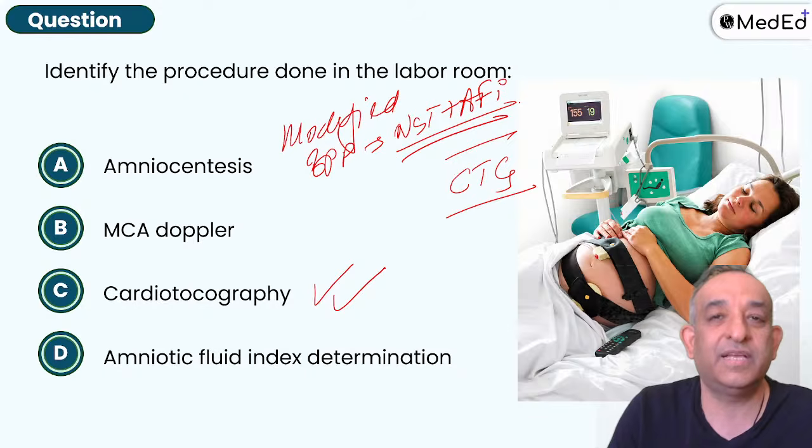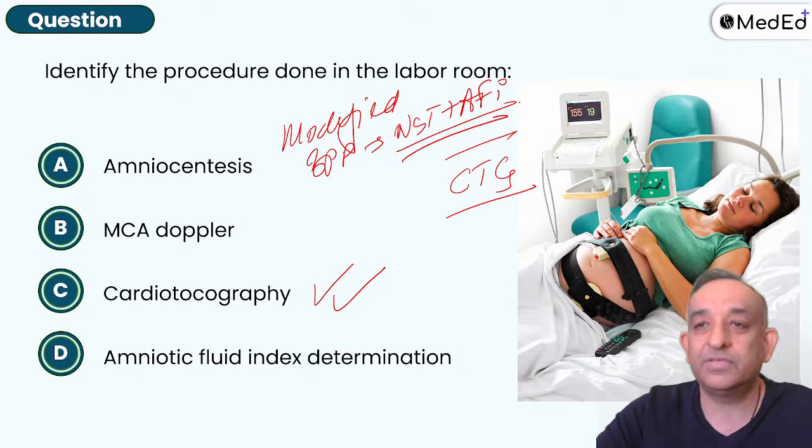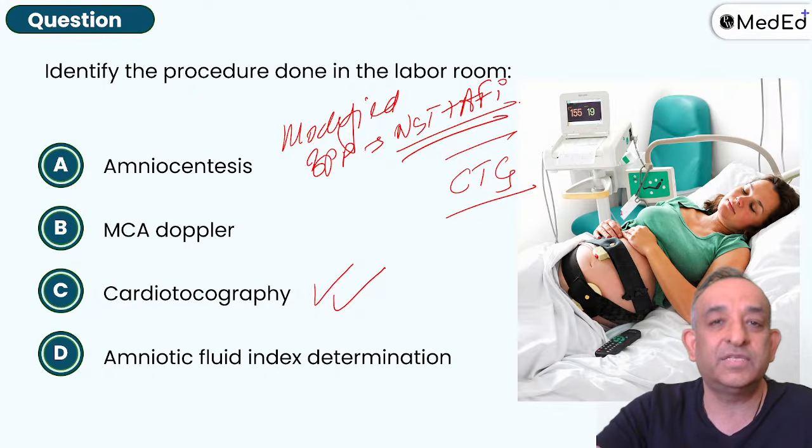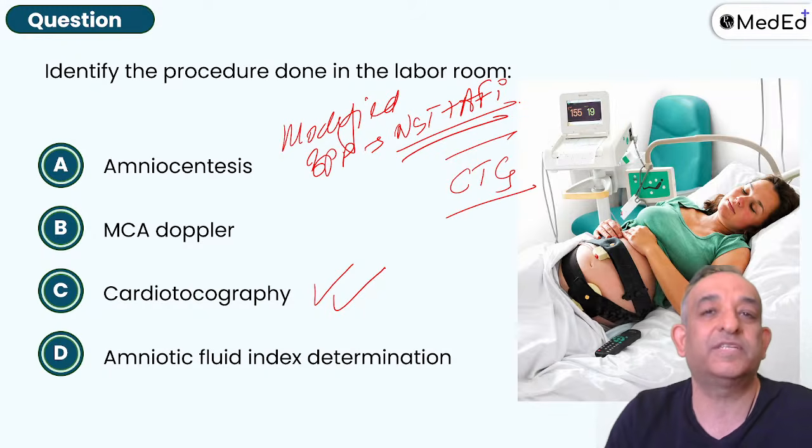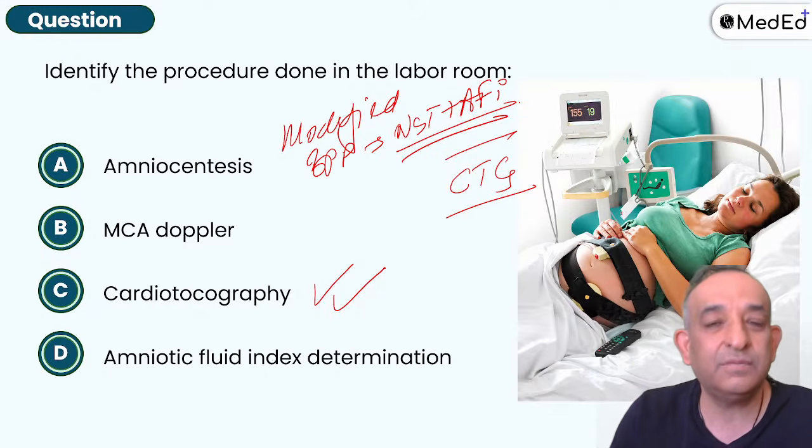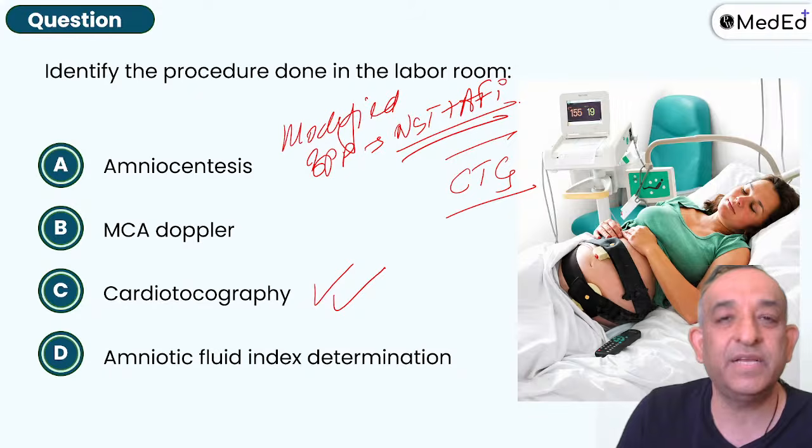Postmenopausal bleeding in India is equal to CA cervix. I've shown you Indian data so many times. There was this Nagpur study which I'm quoting. Please see Dr. Ramtake's paper, such a lovely paper about postmenopausal bleeding in India, and 37.5% of patients had CA cervix. That is the most common cause of postmenopausal bleeding.